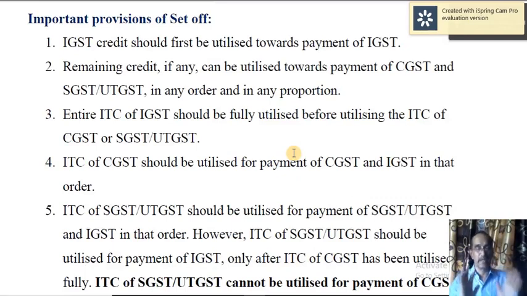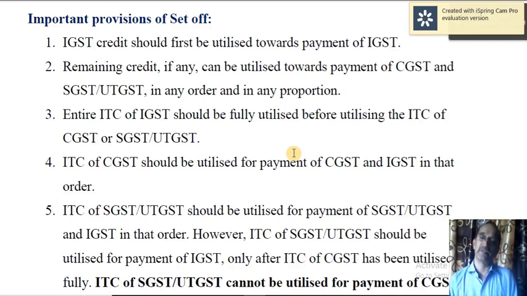Let me once again sum up very briefly. IGST, integrated goods and services tax credit, that is input tax credit, should first be utilized towards payment of IGST. That is the first thing. Then if there is any surplus input tax credit of IGST, it can be utilized for the payment of CGST or SGST in any order.